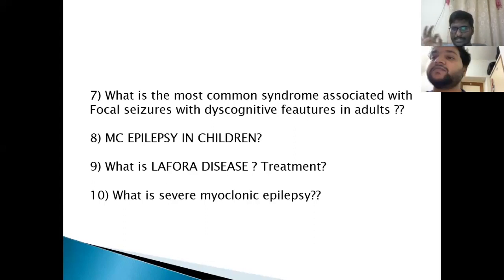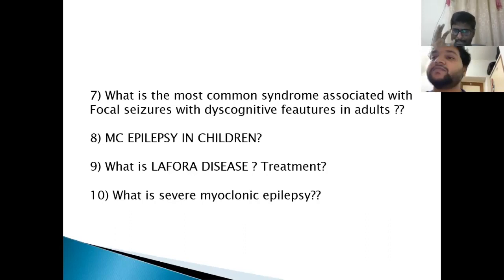The most common syndrome associated with focal seizures with dyscognitive features in adults is mesial temporal lobe epilepsy. What is the most common epilepsy in children? As I already mentioned, benign Rolandic epilepsy is the most common epilepsy in children. What is Lafora disease? Lafora disease is basically progressive myoclonic epilepsy. I didn't deal with this disease because of time. Just read about Lafora disease.